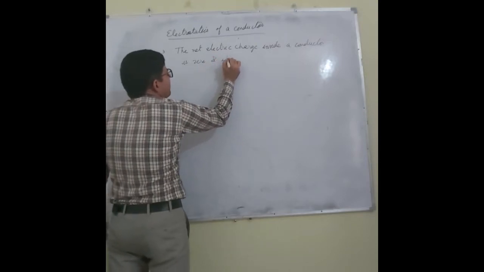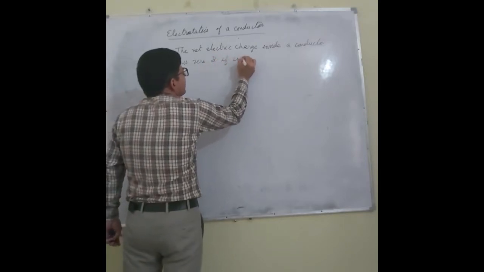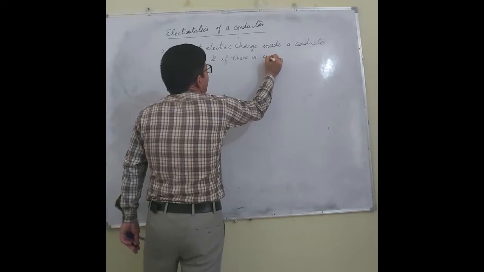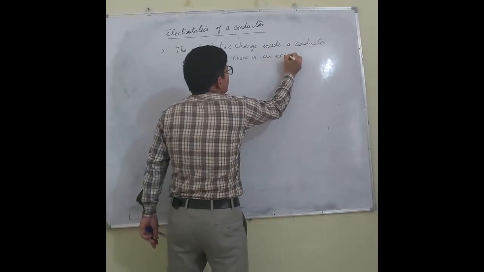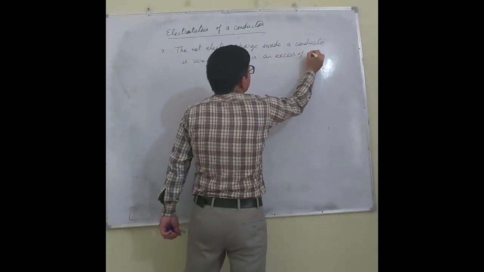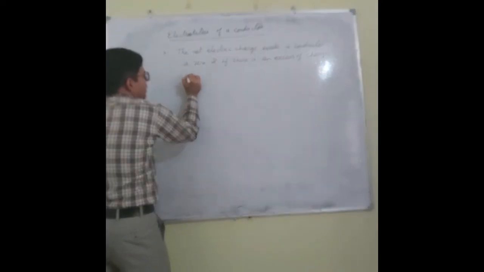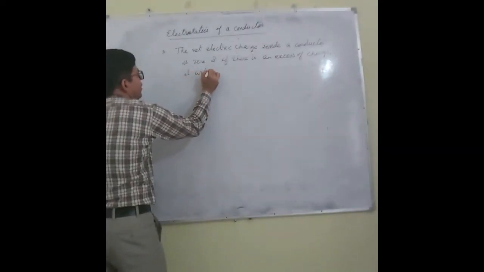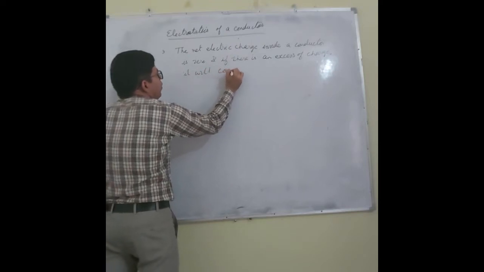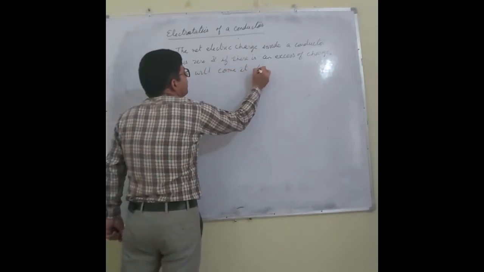And if there is an excess of charge, it will come to its surface.